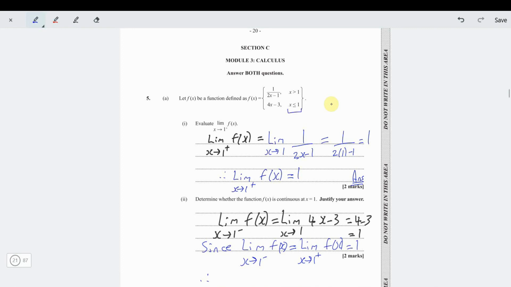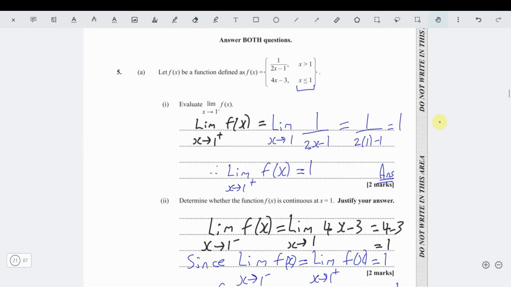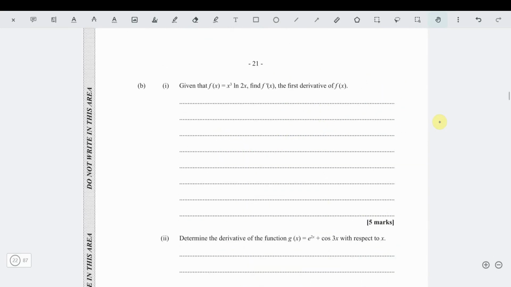So they told us it was defined at x equals 1. In that case, we can say, therefore, f is continuous at x equals 1. So it is continuous, and we get another 2 marks there. Easy stuff so far. Nice. Alright, no stress so far. No stress at all. Four giveaway.